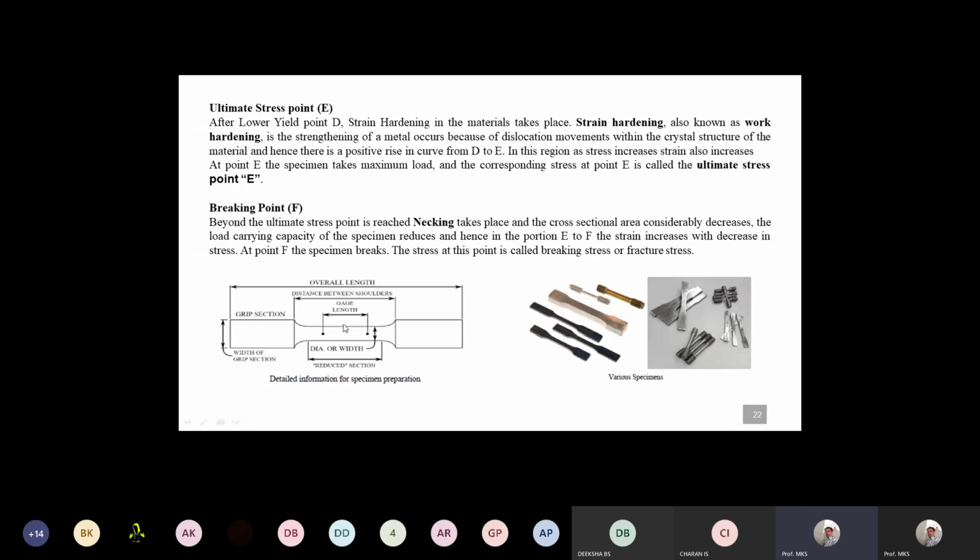There are different standards depending on the equipment, that is, the testing machine. Depending on the material type, if it is a polymer composite, we use flat specimens. If it is a metal like aluminum, we use this. If it is steel, we go for circular cross sections. There is an actual standard table, and depending on the standard specimen we select the dimensions. Different standards are there, like the E8 standard.